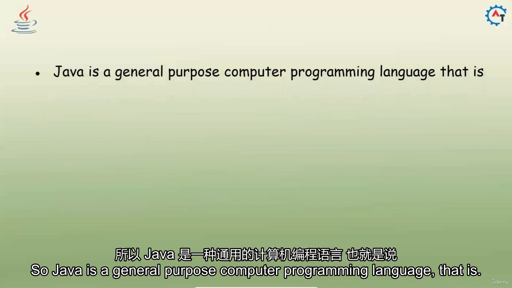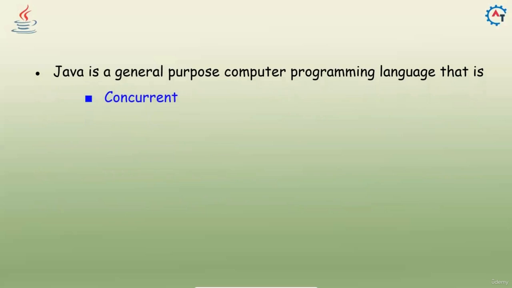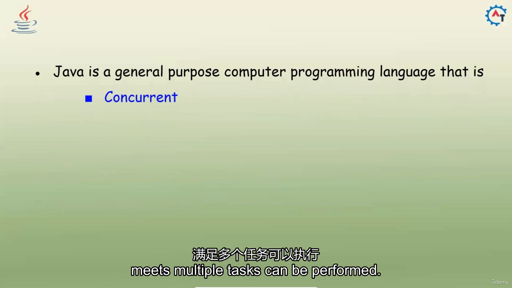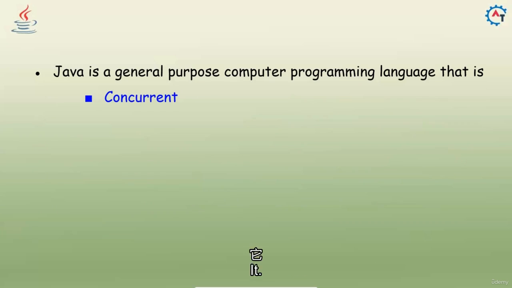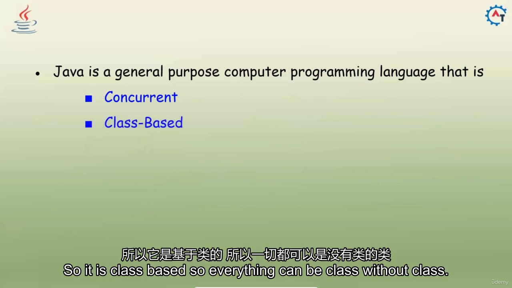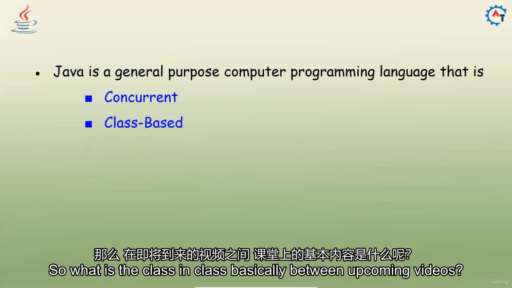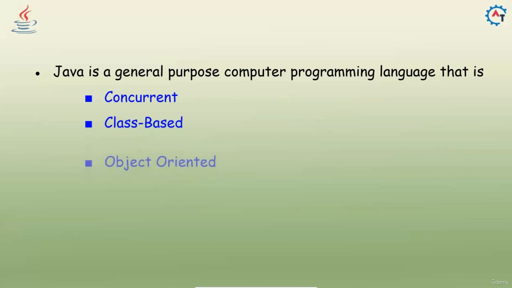Java is a general purpose computer programming language that is concurrent. Concurrent means it supports multi-threading concepts, which means multiple tasks can be performed at a time. It is class based, so everything is in a class. Without class, you cannot do anything in Java. What is class and class based? We will see in our upcoming videos.